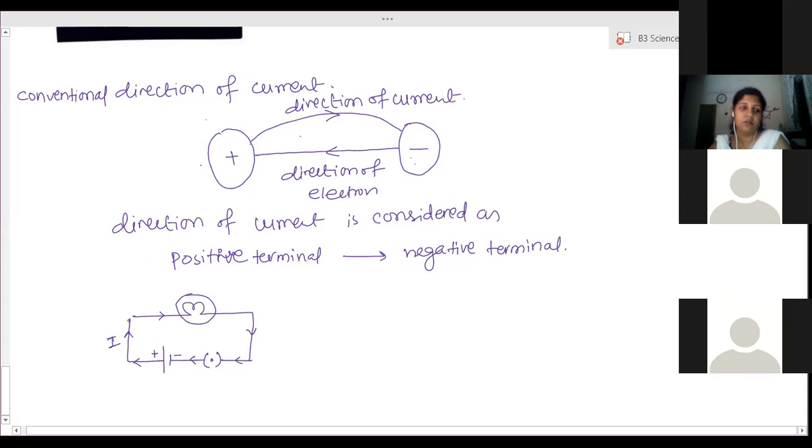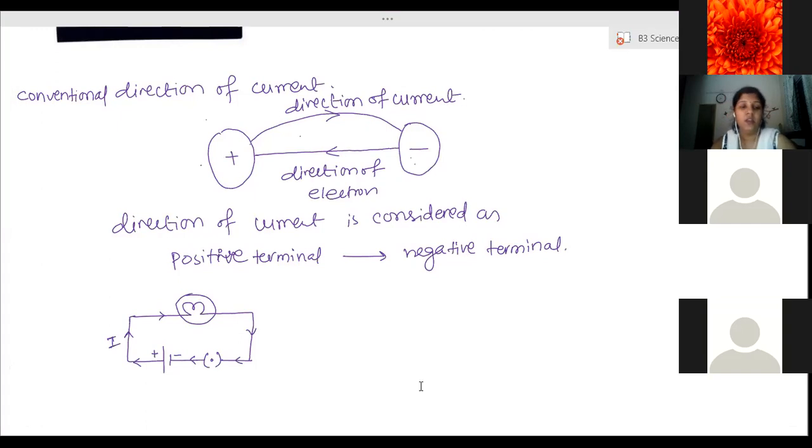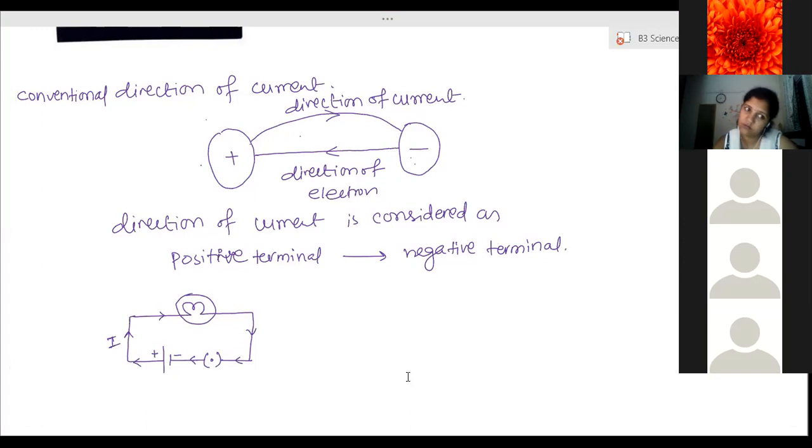So if anyone wants to use this circuit, they will consider that the current is moving from positive to negative. Okay, ma'am. Now come back to the ammeter part. Does anyone have any doubt? No, ma'am. Ma'am, whenever we draw a circuit, do we have to mention that it's closed? It has to be closed, then only the circuit will work. Otherwise, it won't work.